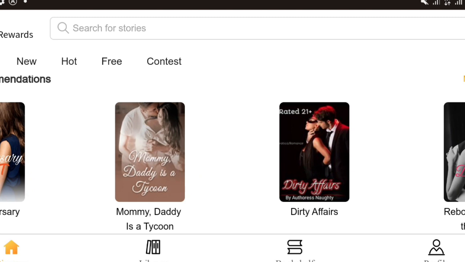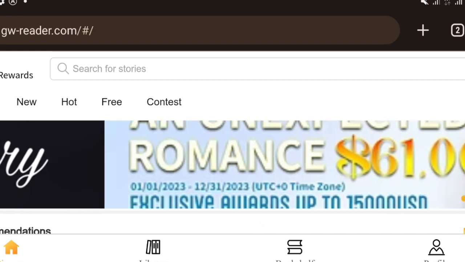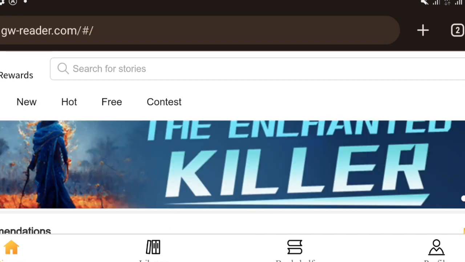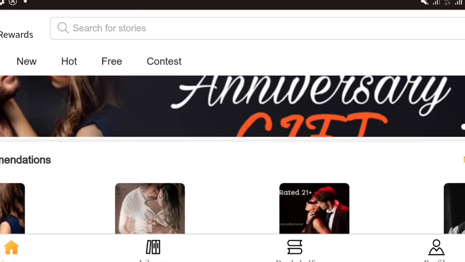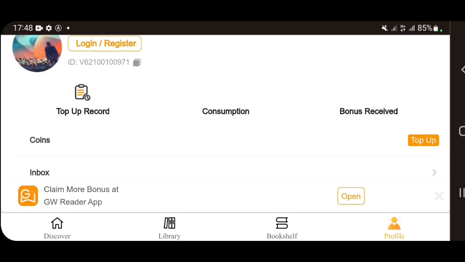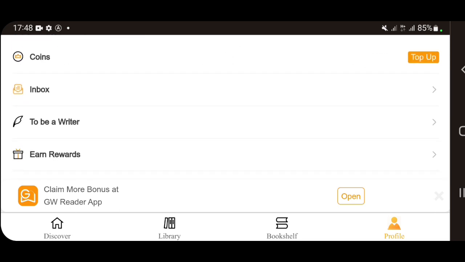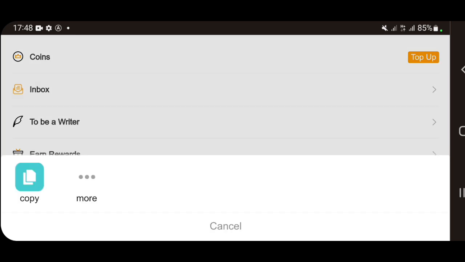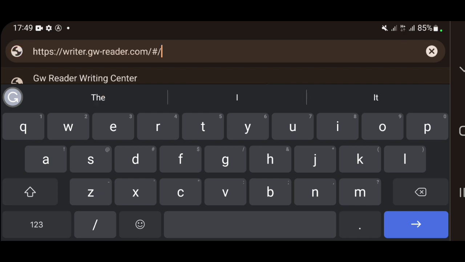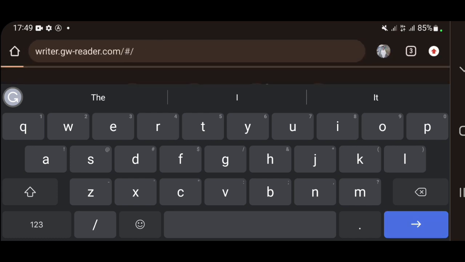This website is called gwreader.com. For you to be a writer, you go through the profile, and you will see the option to be a writer. You click on that, then you copy it. When you have copied that, all you have to do is go to a new tab and paste it there, then you search.